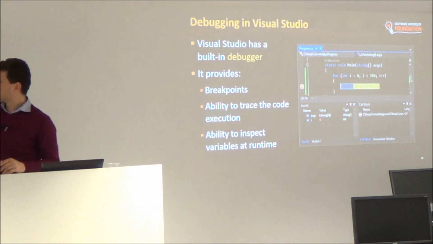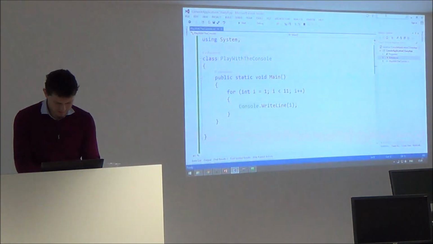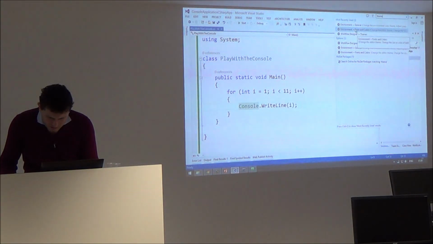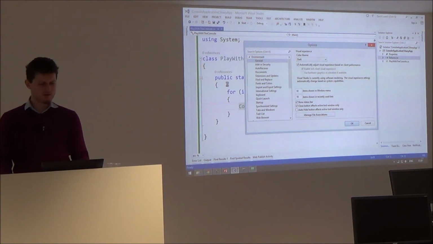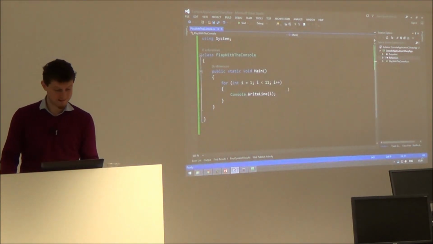Here only the colors are different, but you can change the colors with theme, environment, general, and you can run the dark theme. Wow, this is hacker friendly, right?